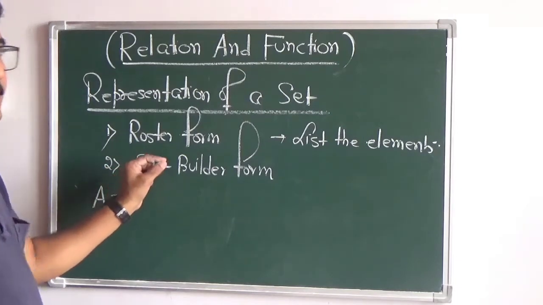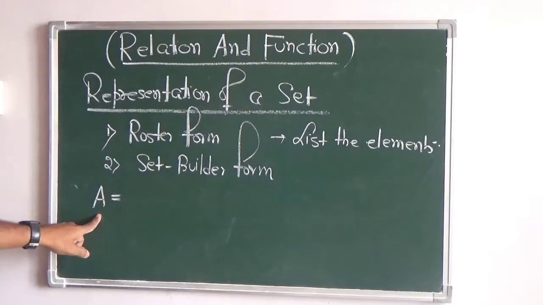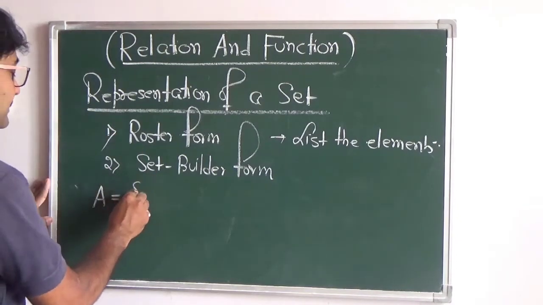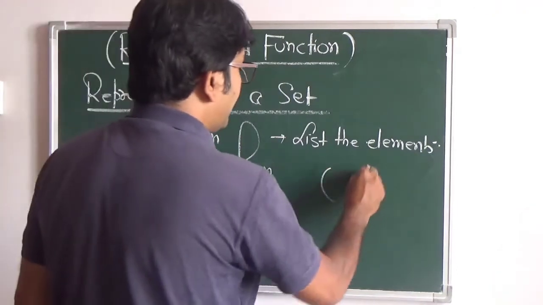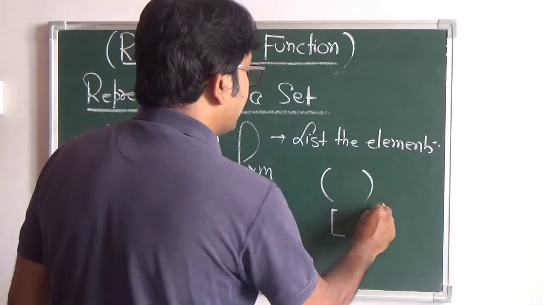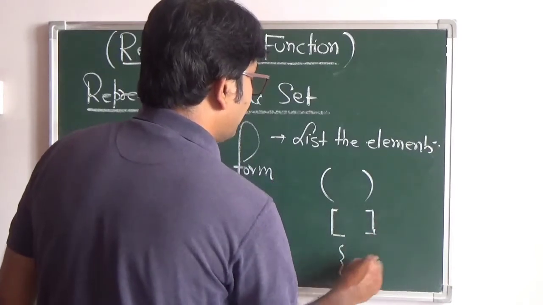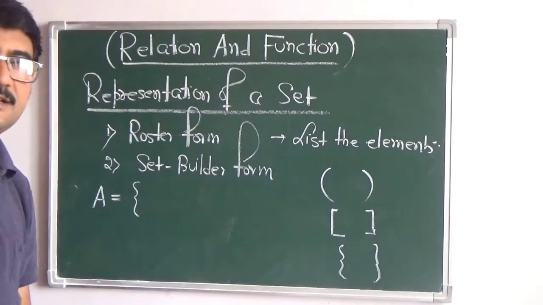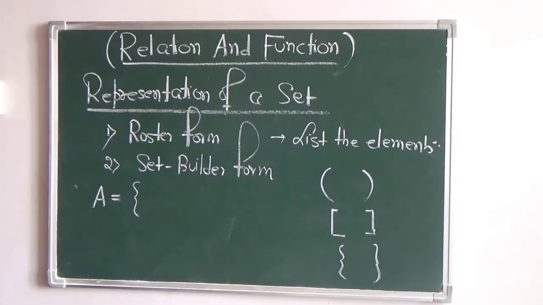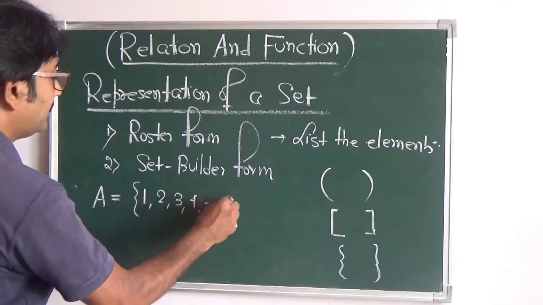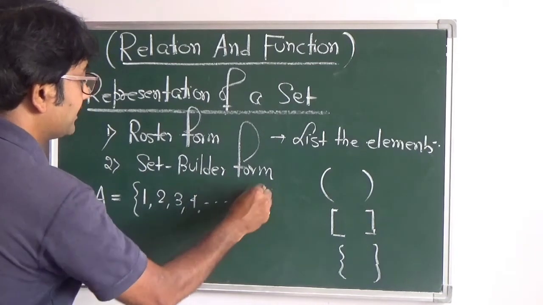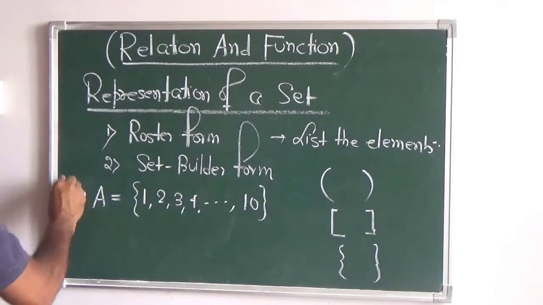A set is always denoted by a capital letter of the alphabet, and the elements are represented by the small alphabets. Okay, so A, and these are written inside a curly bracket. You have the round brackets, the square brackets, and the curly brackets. So the elements of a set are always listed inside a curly bracket. So if I write it here, 1, 2, 3, 4, like this, and the last number is 10. So this is the roster form of representing a set.